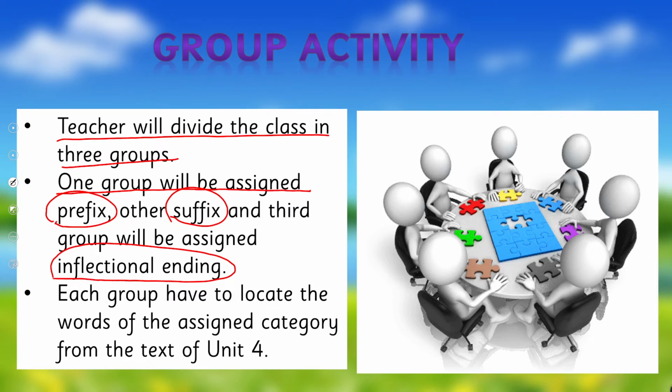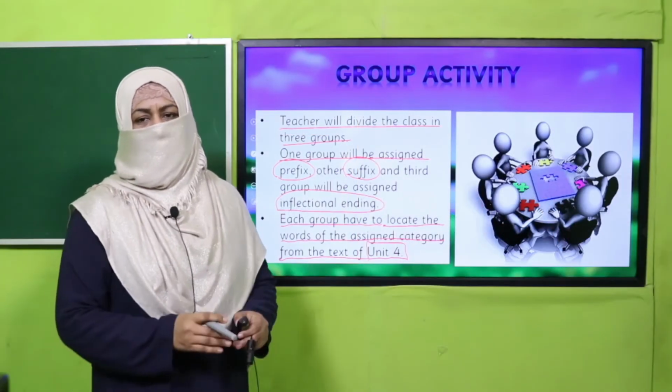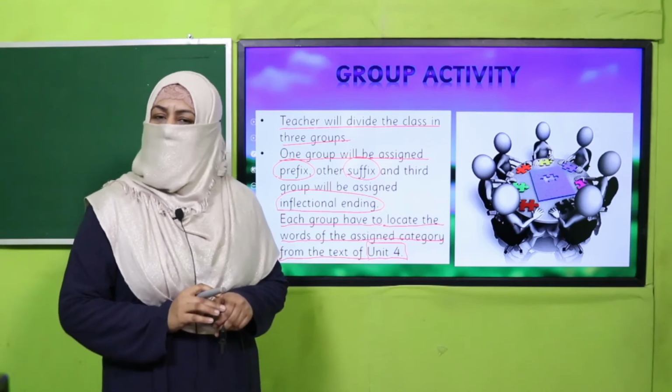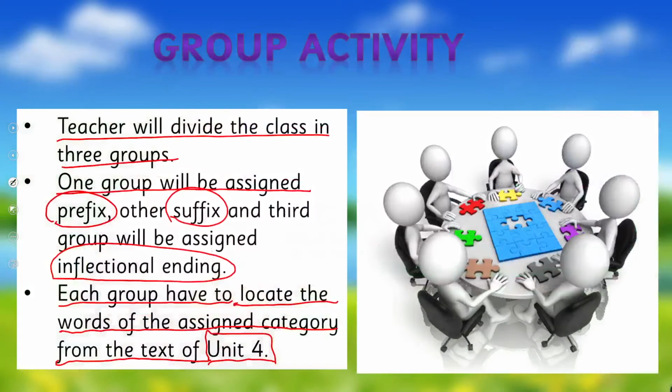Each group has to locate the words of the assigned category from the text of Unit 4. Okay, very simple. So teacher, kindly divide the class into three groups. Pause the video, enjoy this activity.